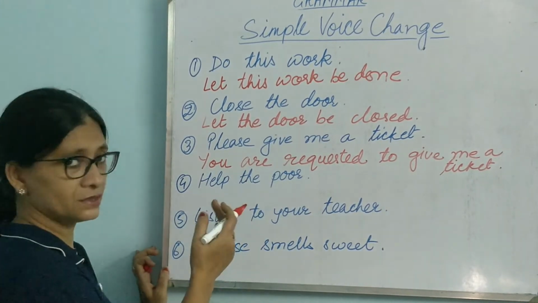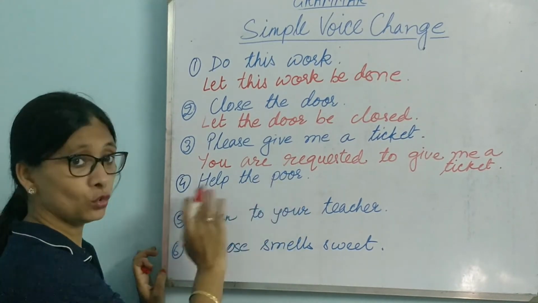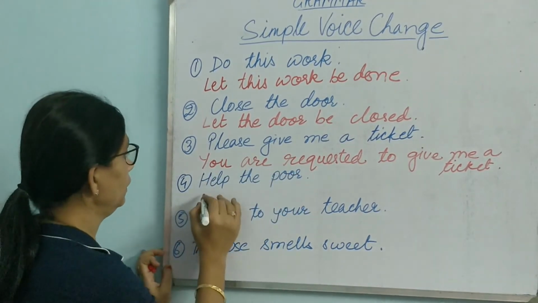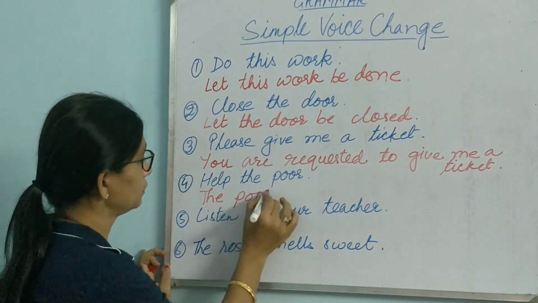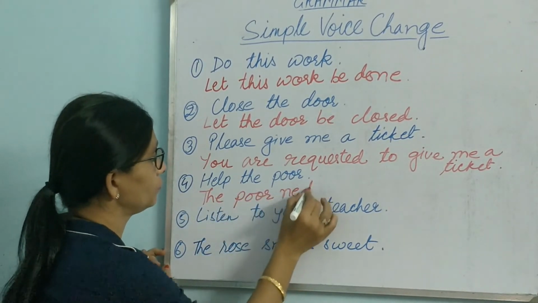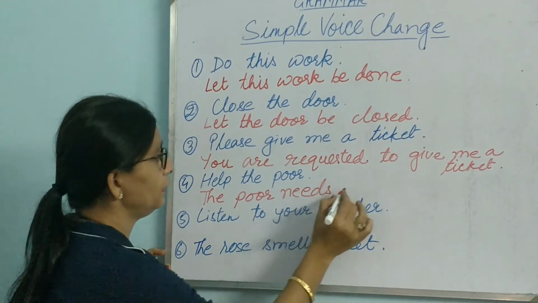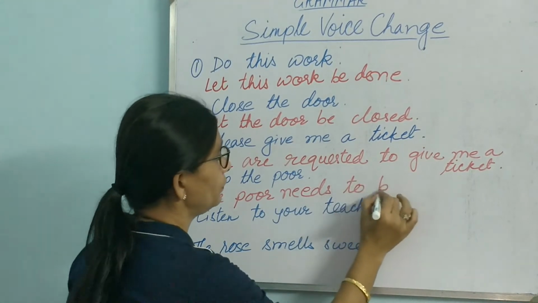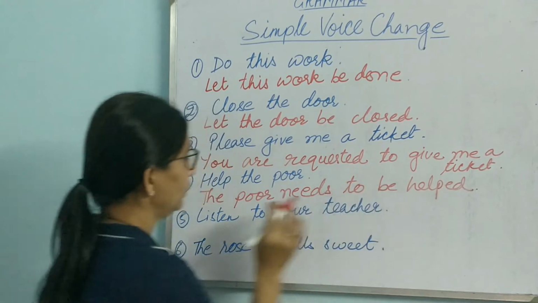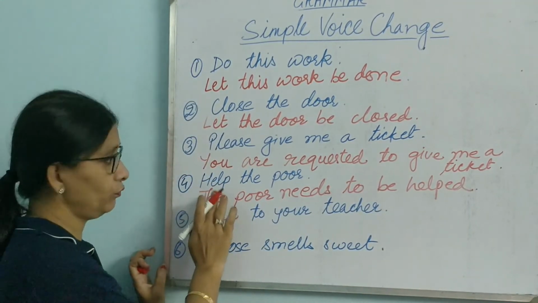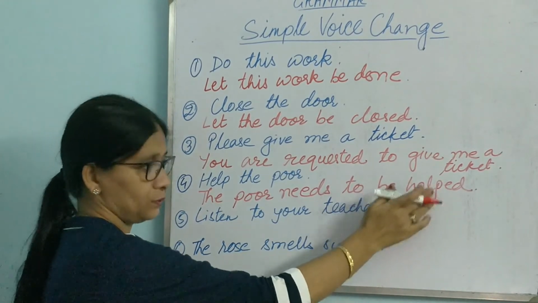Okay. So just see the rules. Next, help the poor. Again, no subject. Help the poor. So, the poor needs to be helped. We have to use quite a few words. The verb is in the beginning, so we use the verb at the end, and help becomes the past participle.